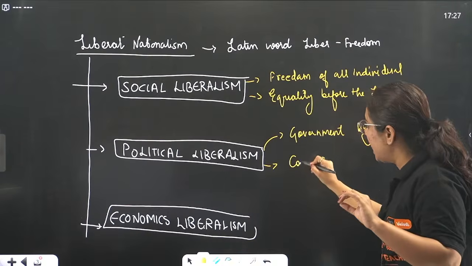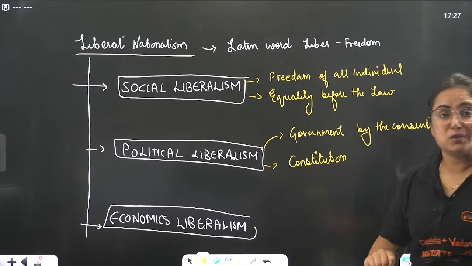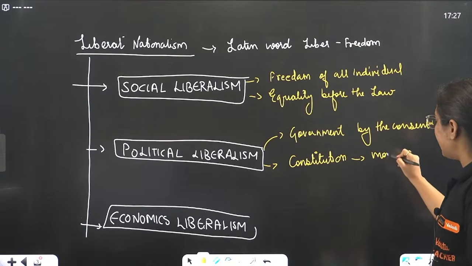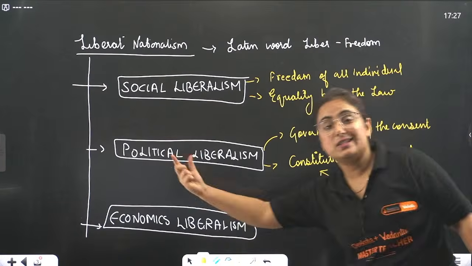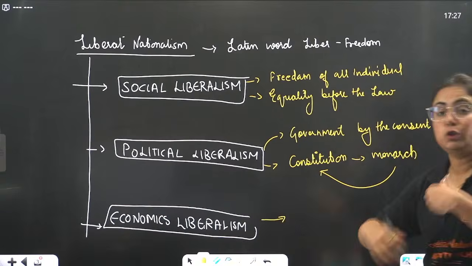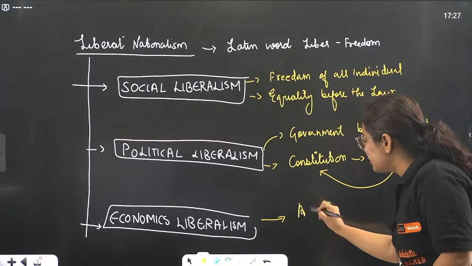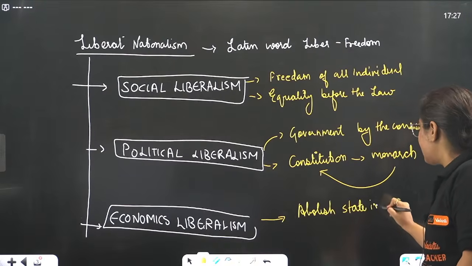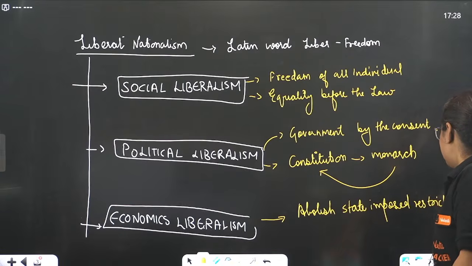Basically, there should be a constitution, made by the representatives of the people and the monarch, and the monarch should work according to this constitution. This is known as political liberalism. When I talk about economic liberalism, we wanted freedom. There were a lot of restrictions. First is to abolish those state-imposed restrictions.